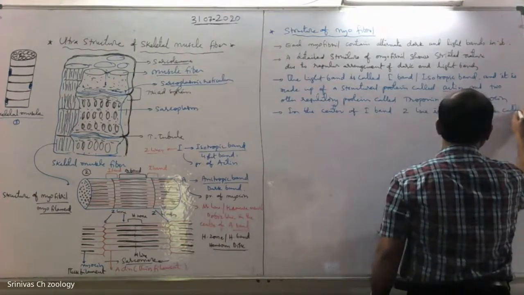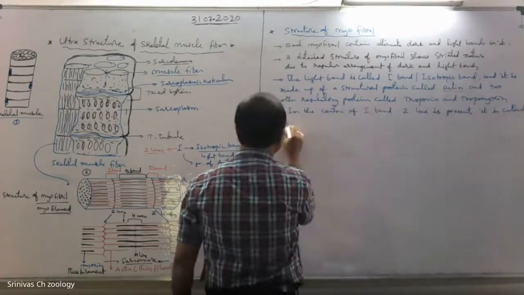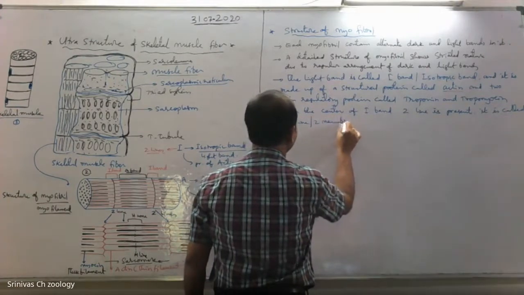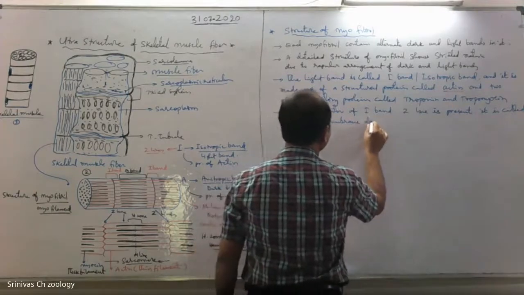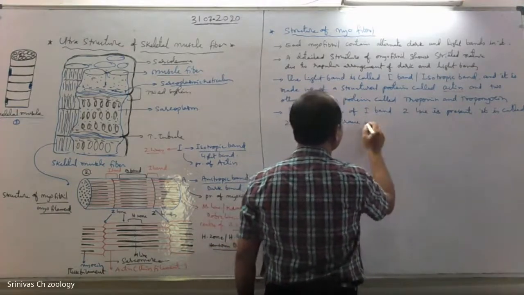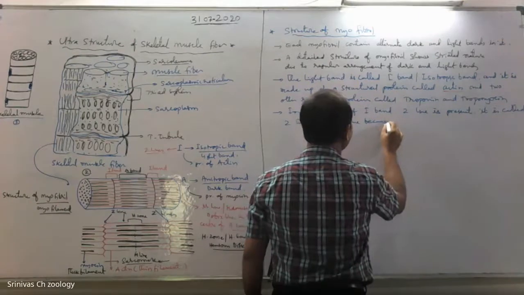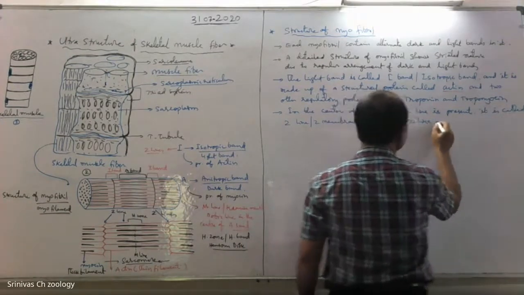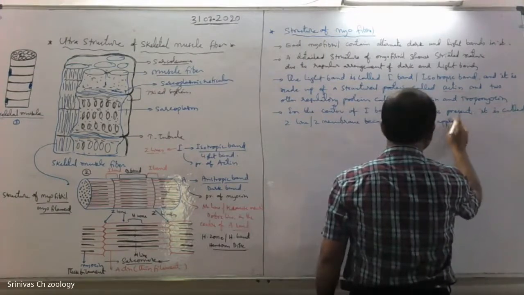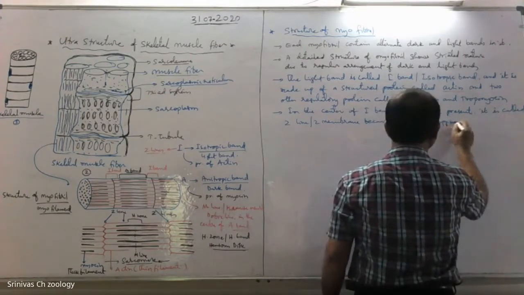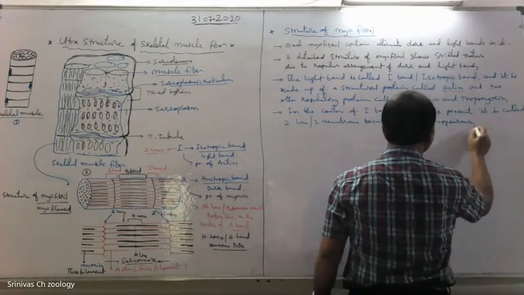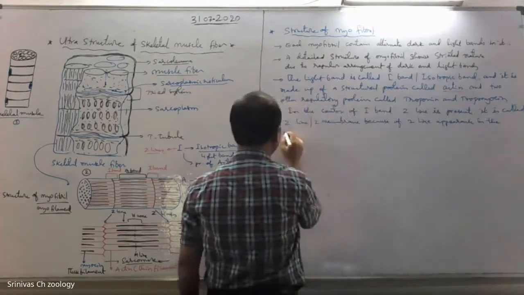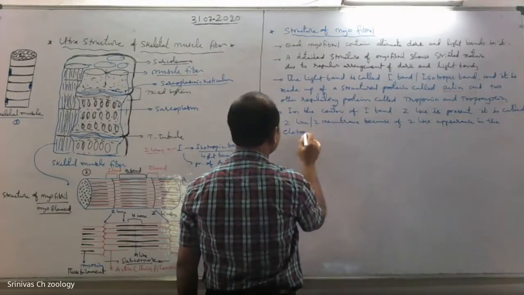It is called Z line or Z membrane because of Z-like appearance in the electron micrograph.